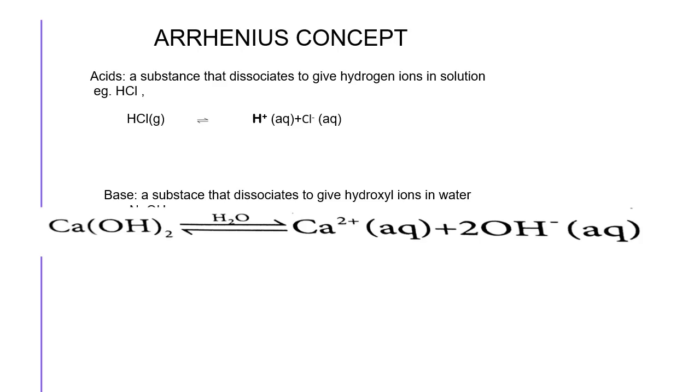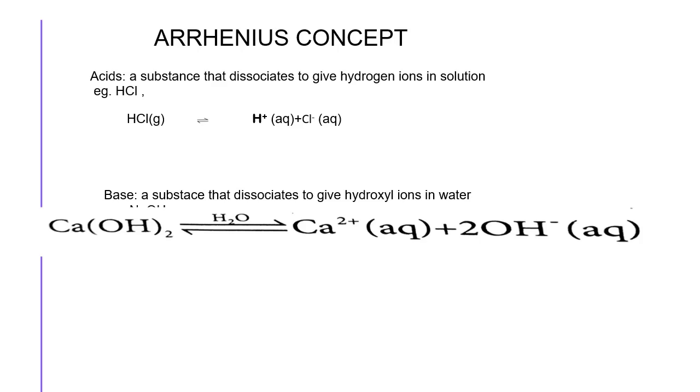A base is a substance that dissociates to give hydroxyl ions. Example: calcium hydroxide dissociates to give calcium 2 plus ion and 2 hydroxyl ions. Simply, acids produce H plus ions and bases produce OH minus ions in water solvent.